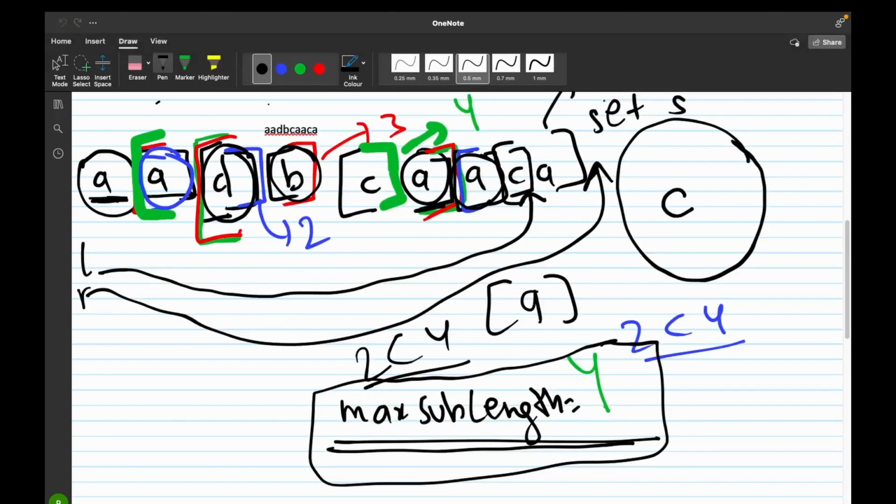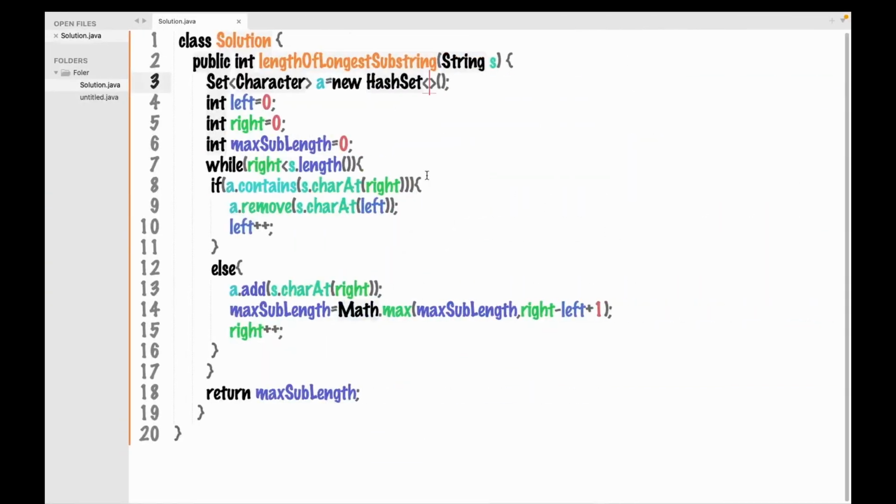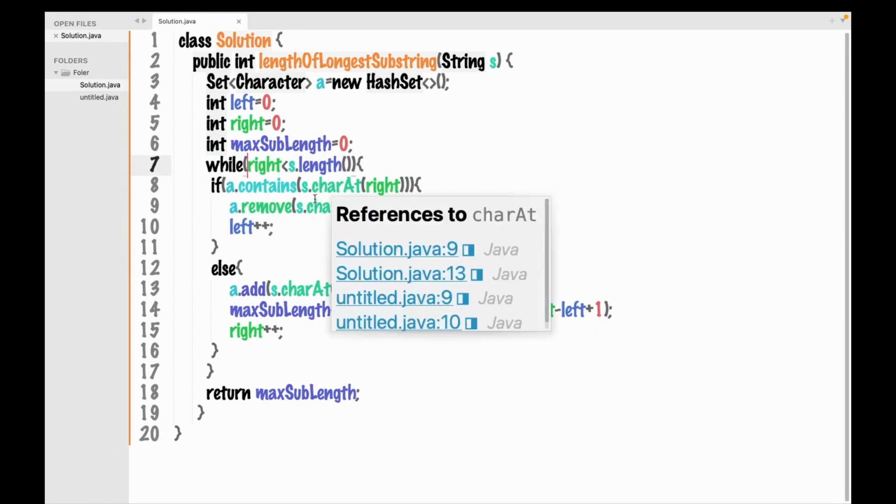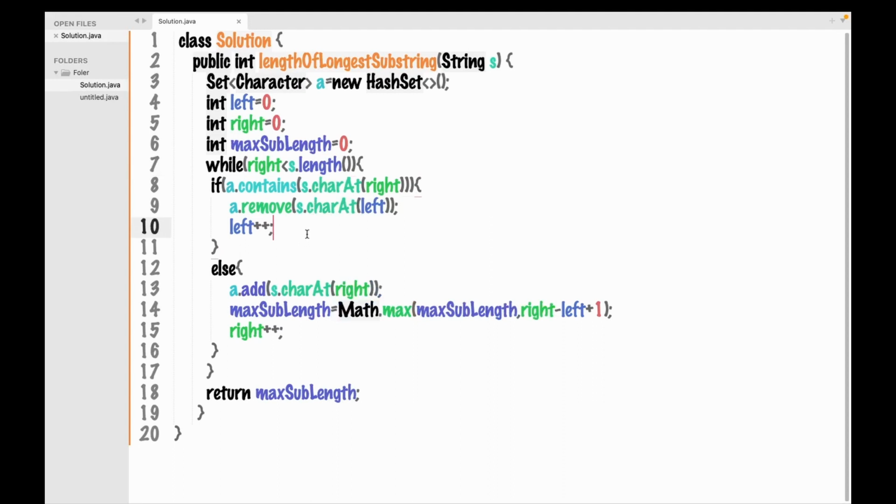Now let's see how we would write code for our approach. For that, let's go to our editor. Here is the code. First we declare the set for our use, because we will store the letters in our set only, and then we declare the left and right pointers, and we also declare the max sublength variable. Now we traverse the string until right is less than the length of the string, because if right goes more than the length of the string, the loop ends and we would break out of the loop. Until then we would have these conditions inside our loop.